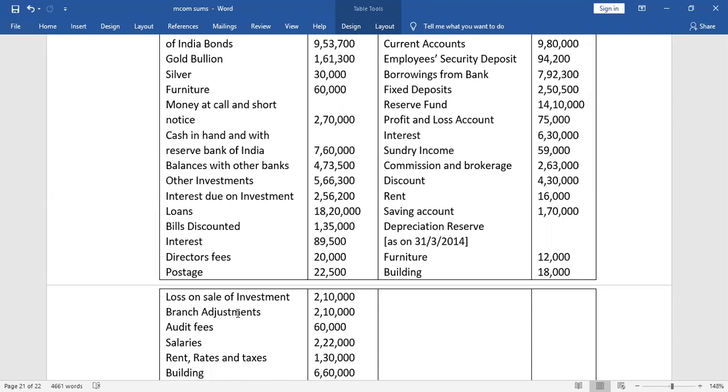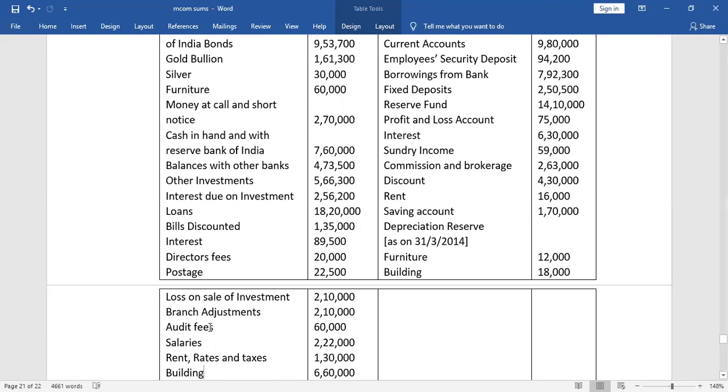If it's on the asset side, it means this bank has to receive money from the other branch. If branch adjustment is on the liability side, it means the bank has to pay money to the other branch. So this branch adjustment is in the debit side, which means it will come in the assets. This is the money receivable from the other branch in the future.